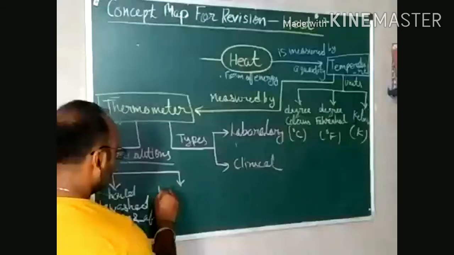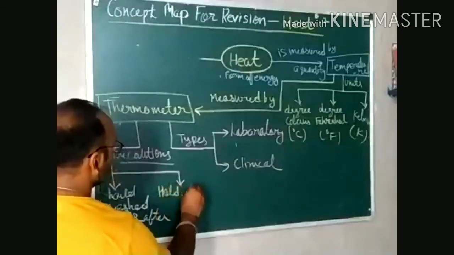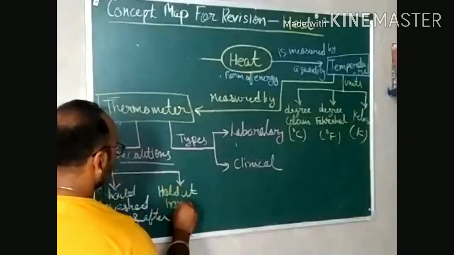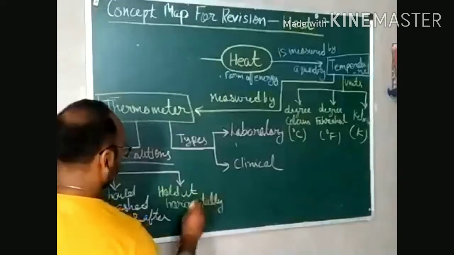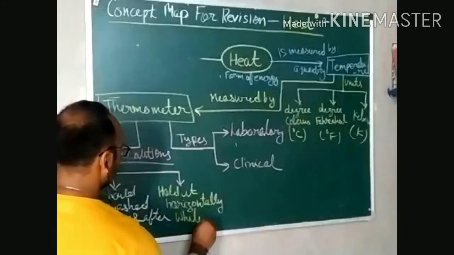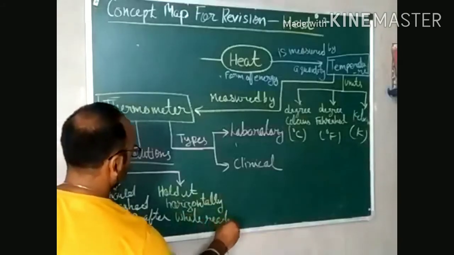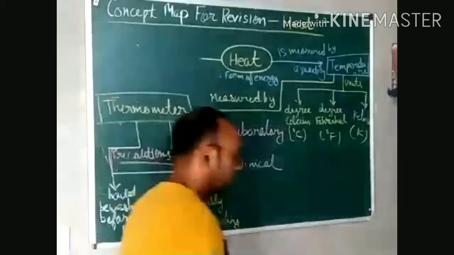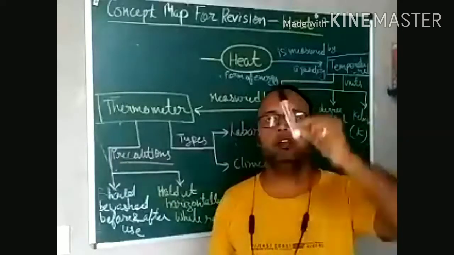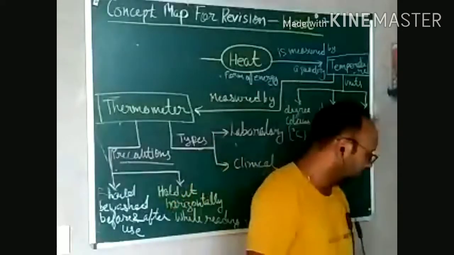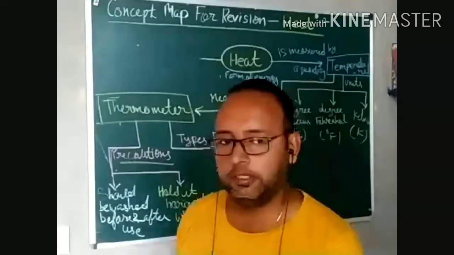And second, very important, is hold it horizontally while reading. Means when you are taking the reading, you should hold the thermometer like this, not like this, right? We should hold the thermometer horizontal, right?